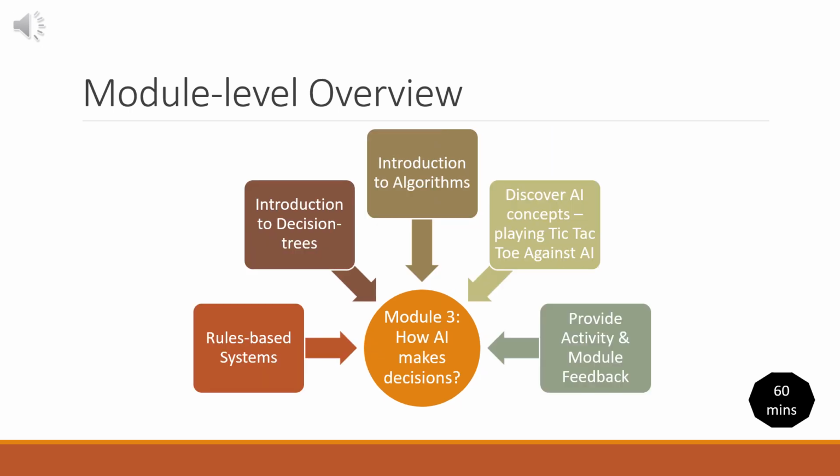In Module 3, we explore how AI makes decisions through rules-based systems and algorithms. Students discover the power of decision trees and the Minimax algorithm through the familiar game of tic-tac-toe. Our embodied activities are particularly powerful here. Students physically interact with a tic-tac-toe board, play against an AI opponent, and track the rules being applied. We then extend these concepts to a 2x2 Rubik's Cube, helping students understand what algorithms look like in different contexts before reflecting on these algorithms in relation to our earlier building block activities.